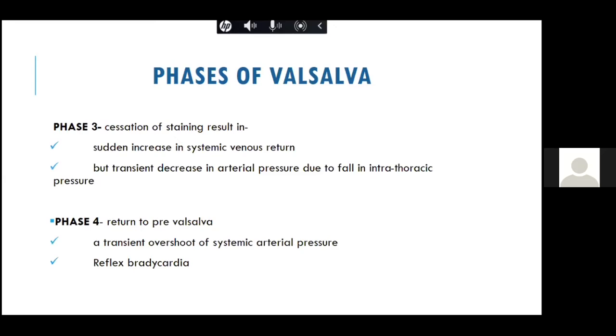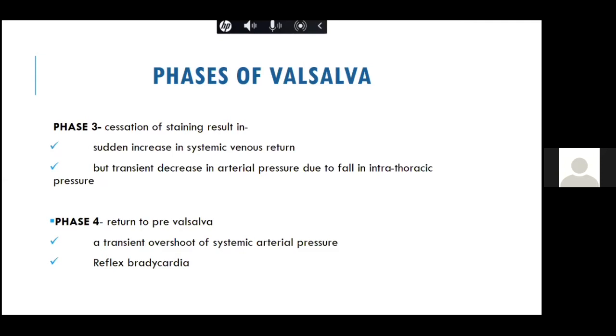Phase 3 of Valsalva is the cessation of straining. Once the patient stops straining, there is an increase in venous return. Now, because of the increase in venous return, ideally there should be an increase in arterial pressure. But here the arterial pressure doesn't increase. There is a transient decrease in arterial pressure because the intrathoracic pressure is decreased. Still, because the intrathoracic pressure is not rising, it is falling. That is why the blood pressure decreases, and that is why we get a reflex tachycardia. And finally, we should return.